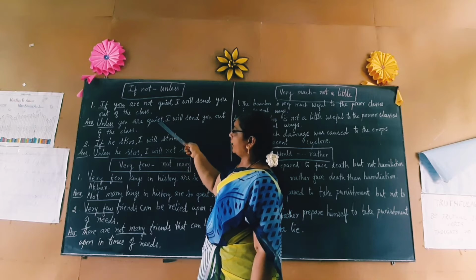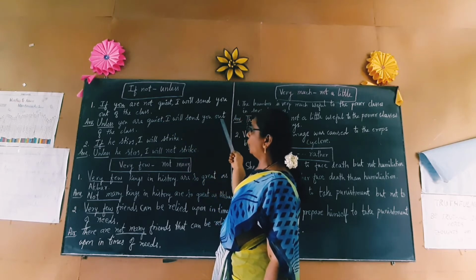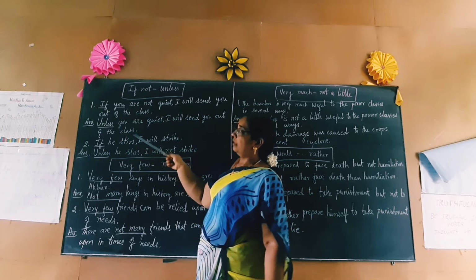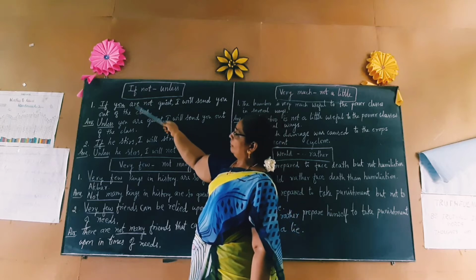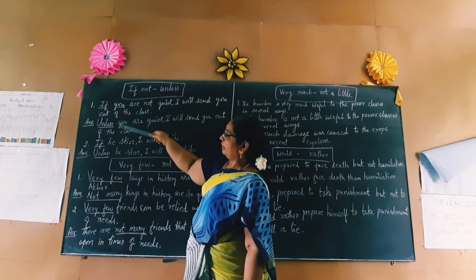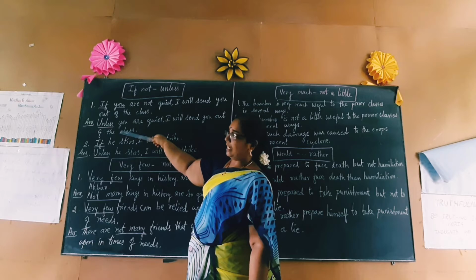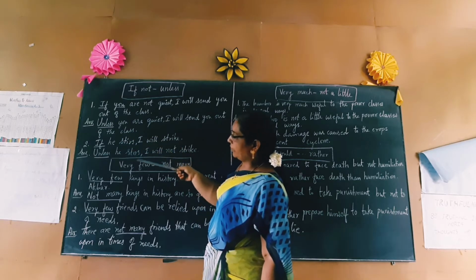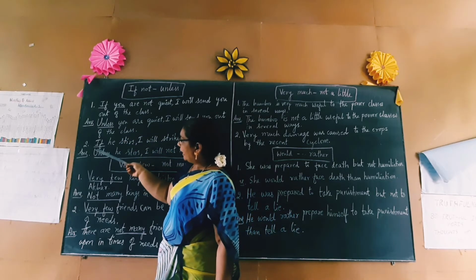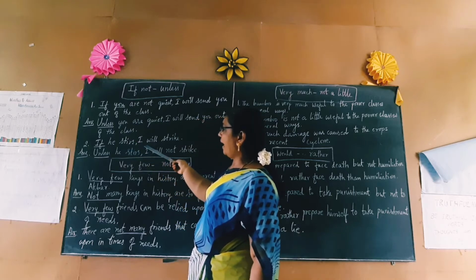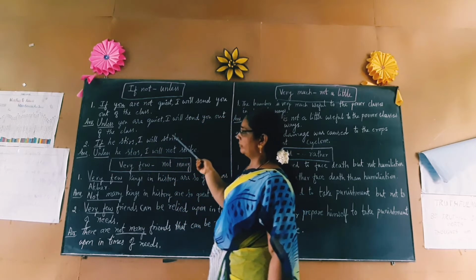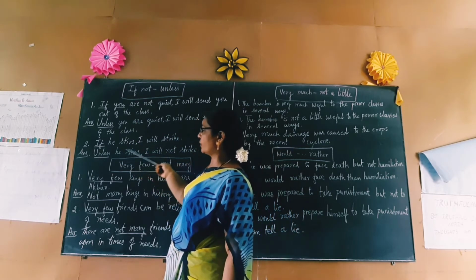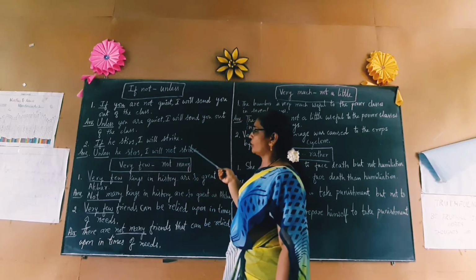Unless you are quiet, I will send you out of the class. Here again, a sentence which starts with "if not", you have to rewrite with "unless". Take another example. If he stirs, I will strike. Unless he stirs, I will not strike.